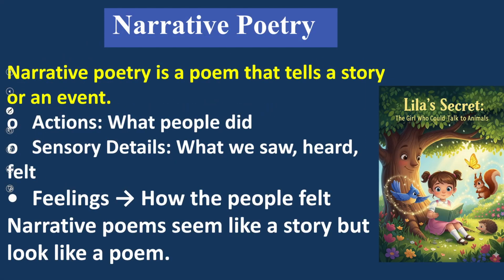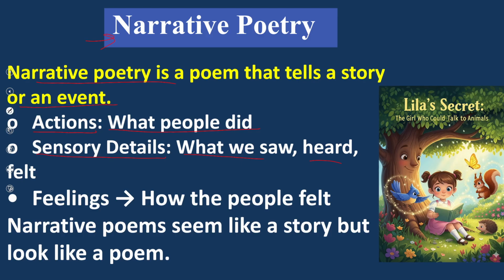Narrative poetry, second point. Narrative poetry is a poem that tells us a story or an event. Now, what are the main points which make poetry narrative poetry? First of all, actions: what people did in that event. Sensory details: all the details which touch our senses, what we saw, heard, or felt.